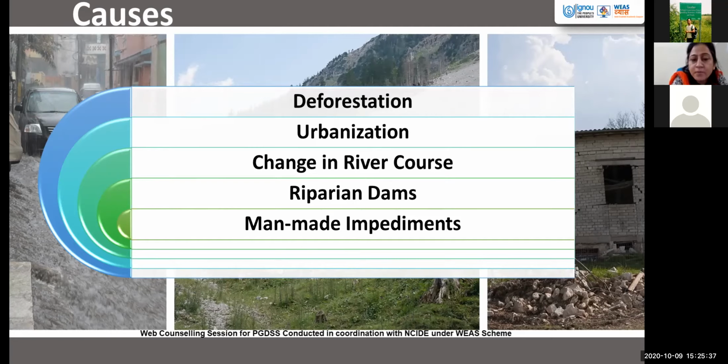Urbanization is very common. Construction activities and drainage systems are all very much related to each other. Then there are changes in the river course, how the river moves, and construction of dams which are not so eco-friendly. Then there are man-made impediments. For example, any sort of construction activity done on the course of the flow of the river will lead to a flood-like situation in the nearby areas.